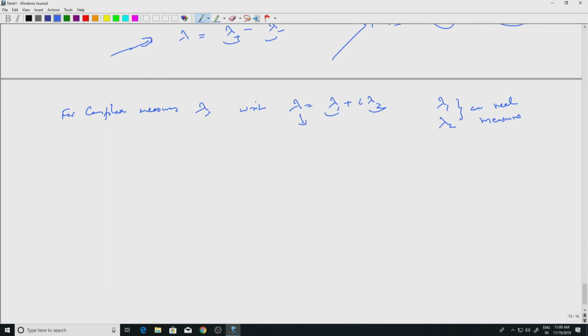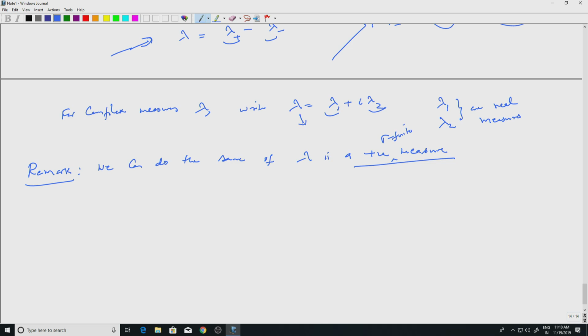Okay, so one remark, we can do the same if lambda is a positive measure, maybe sigma finite, let's put sigma finite measure.